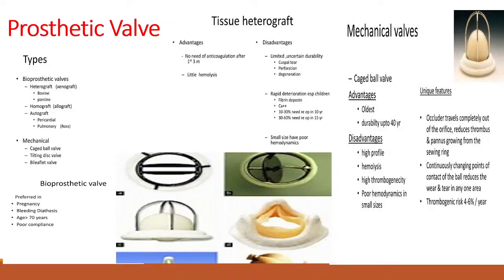Advantage of the mechanical prosthesis, yes, durability very high, but the patient needs lifelong anticoagulation. Another one, hemolysis is less in bioprosthesis, hemolysis is more in mechanical prosthesis. Thromboembolic phenomena less with bioprosthesis, more with mechanical prosthesis.